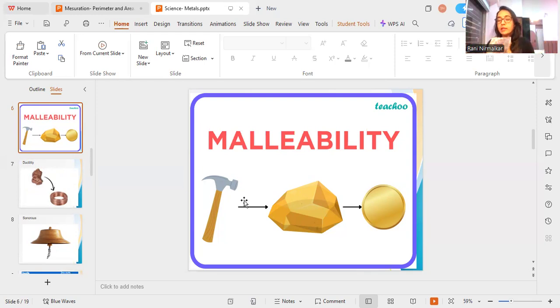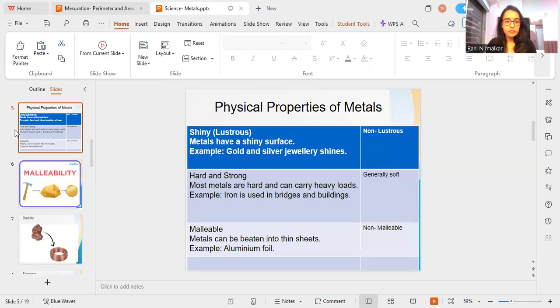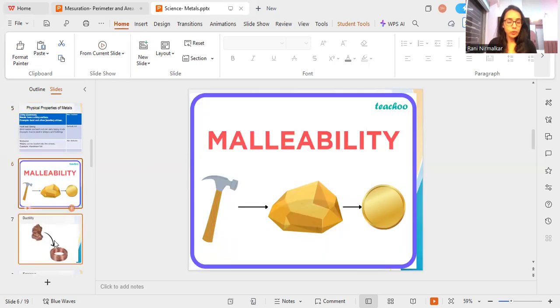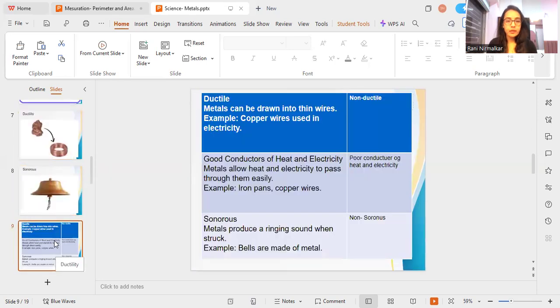For example, aluminium. Can you see this sheet? So this thin sheet can be obtained by beating the metal. And that is malleable.